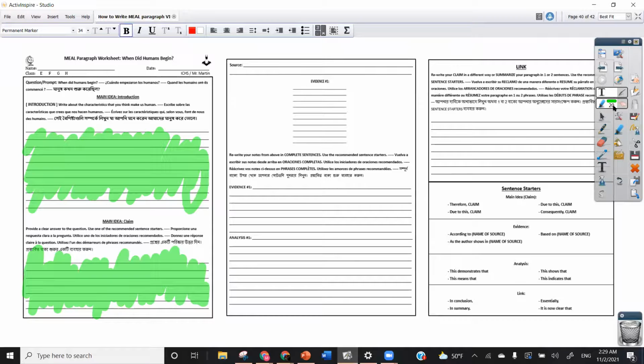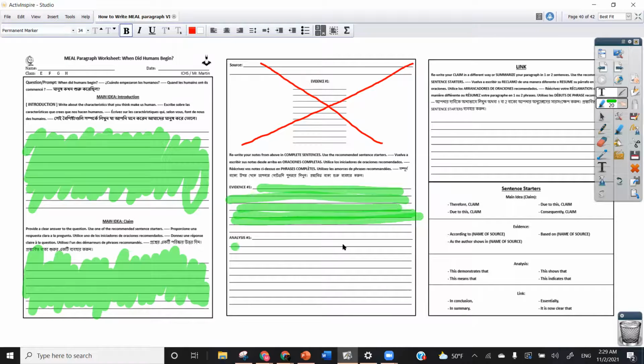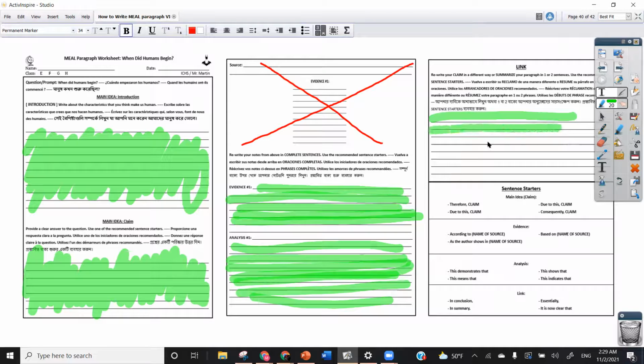So you're actually not including this up here. That was just like you gathering your ideas. So you're really just including what you wrote down here under evidence number 1. And then also writing what you wrote here for the analysis. And then of course, for the link, you are just copying what you wrote for the link. That's what you're typing up.